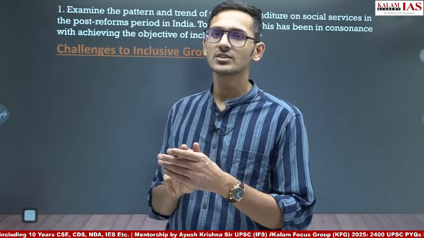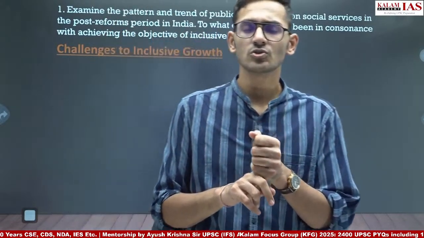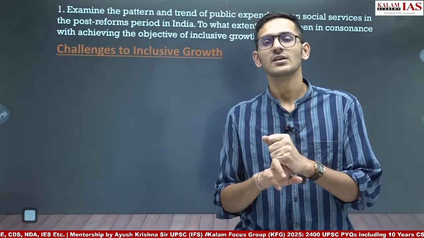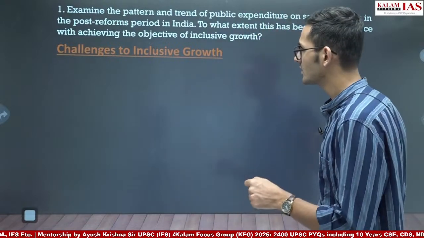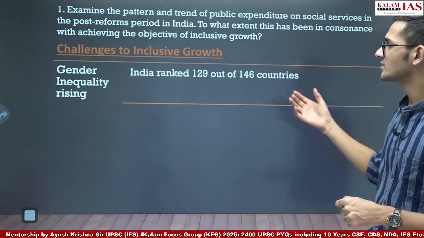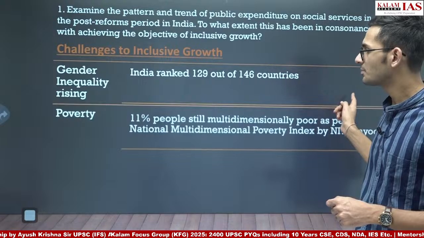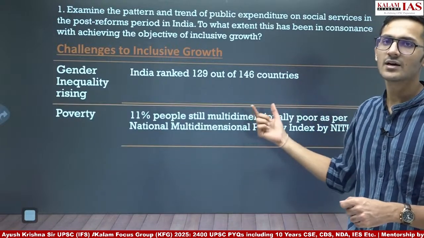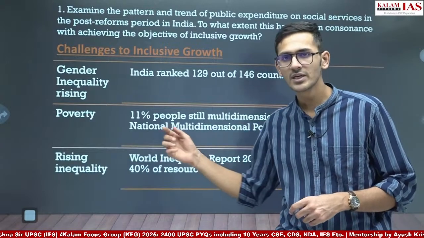So we have divided this question into 3 parts. First, the patterns and trends of public expenditure on social services. Second, its consonance with achieving inclusive growth. Third, challenges in achieving inclusive growth, and then the conclusion. In the challenges we will write that gender inequality is rising; India's rank is 129 out of 146. Poverty, we can still say, is high: 11% people are multidimensionally poor as per the National Multidimensional Poverty Index.